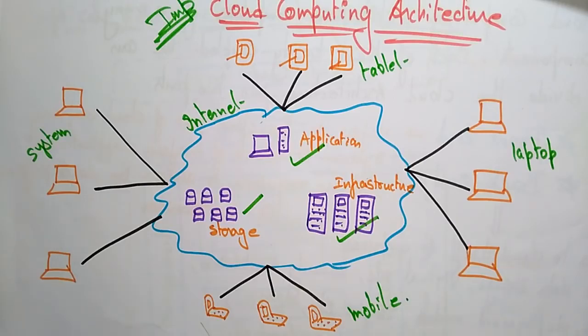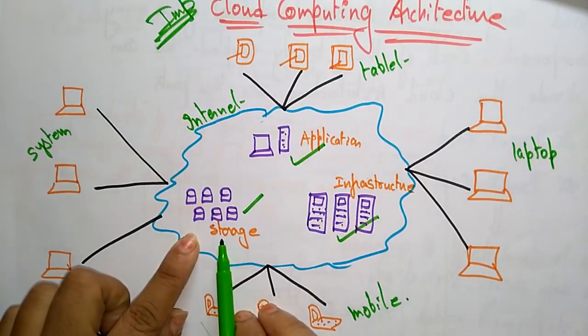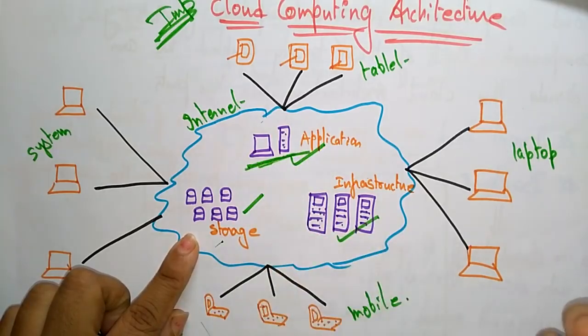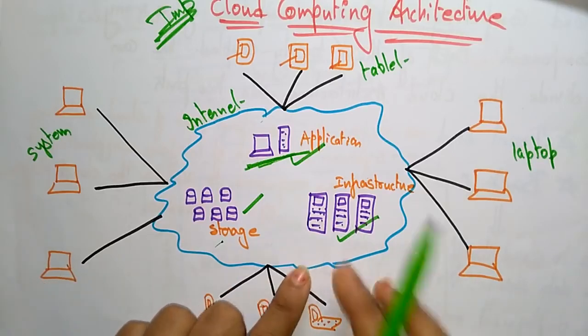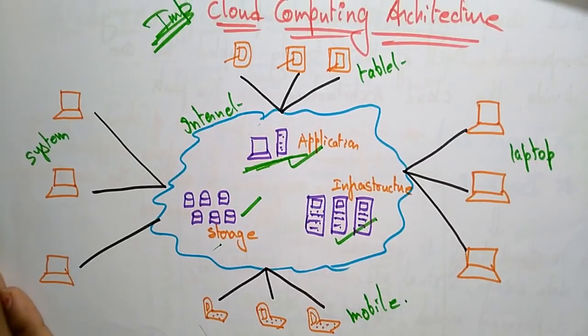Those will be the cloud service providers providing these services on the internet, so that we are accessing those features. So what are the features? Storage for storing and retrieving the data, and different software applications which you can access directly with the help of the cloud, different software downloads, different apps, and the infrastructure, the servers. So this is a general representation of the cloud computing architecture.